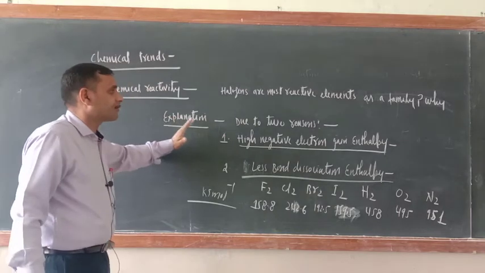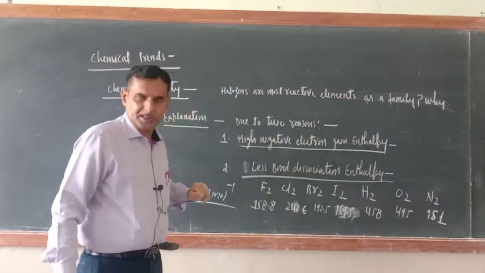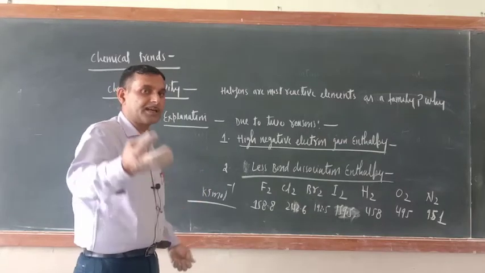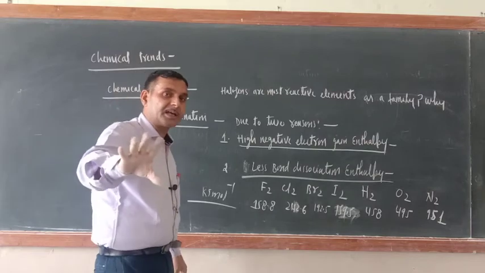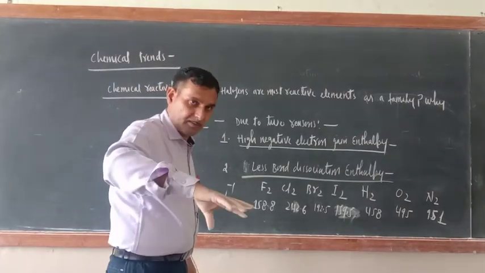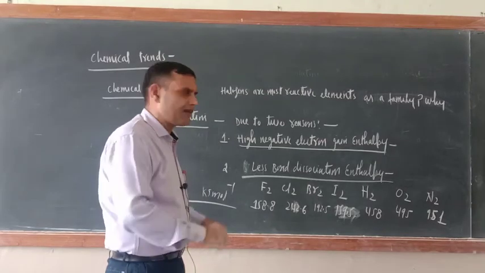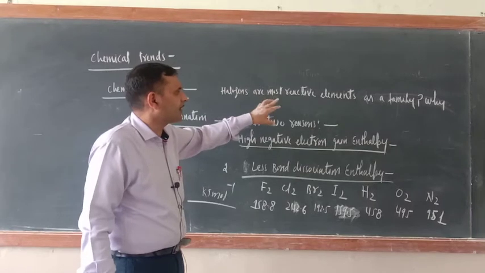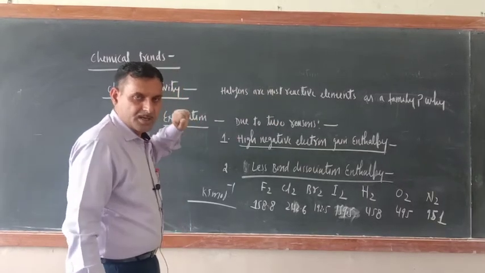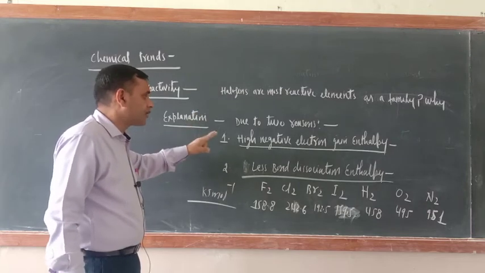This is because of two reasons. The first one is the high negative electron gain enthalpy, means their electron gaining tendency is more. Here we are not comparing the halogens among themselves, we are comparing the halogens with other groups. That is why I wrote halogens are the most reactive elements as a family due to two reasons.